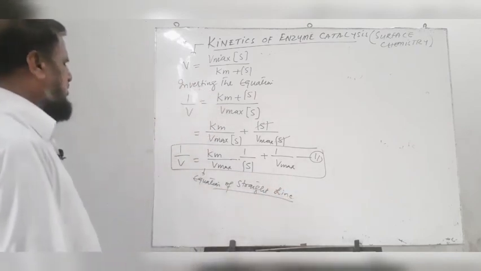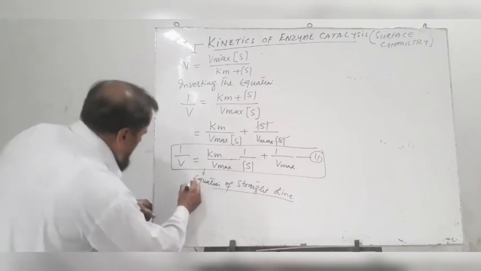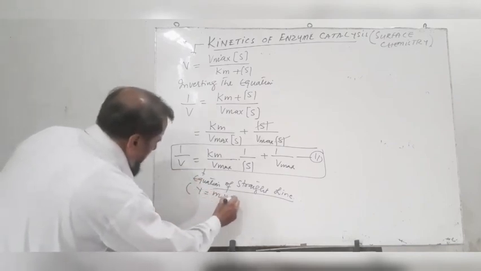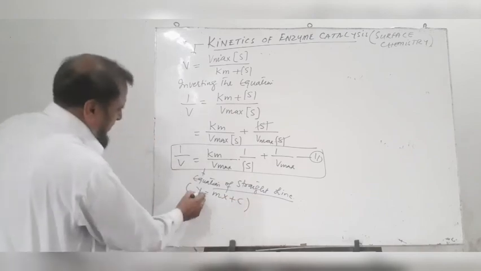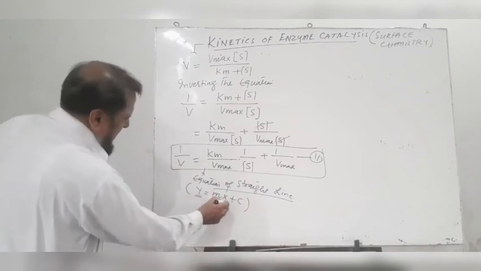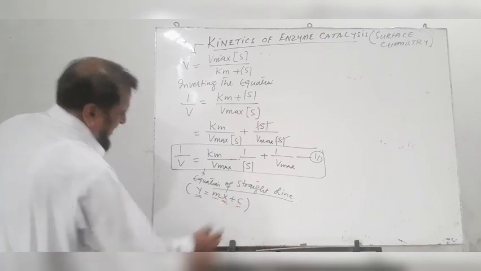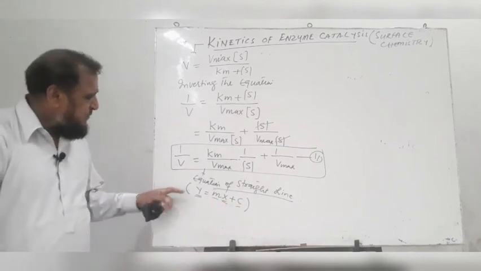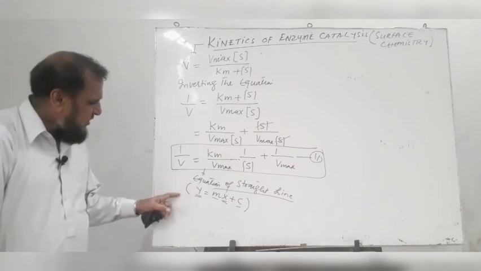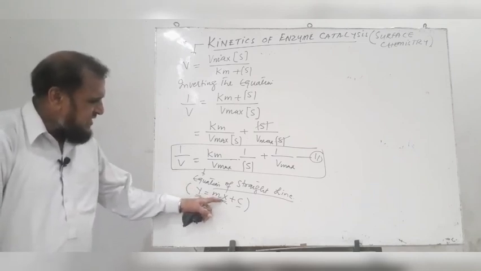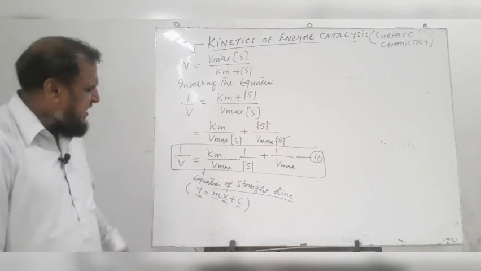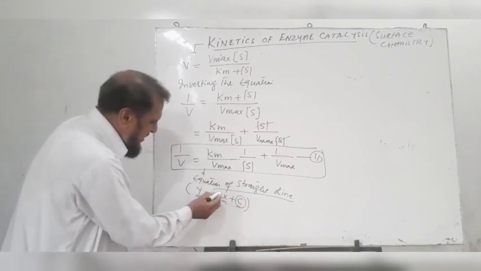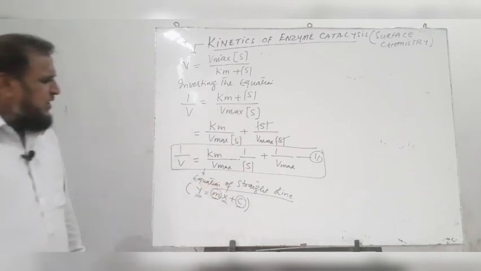Now this equation is a type of straight line equation, and it is similar to the general equation y is equal to mx plus c, where y is variable, x is variable, m and c are constants. We have a general rule for equations of straight line, that if we take y along the ordinate and x along the abscissa, we will get a straight line whose intercept will be equal to constant c and whose slope will be equal to m.